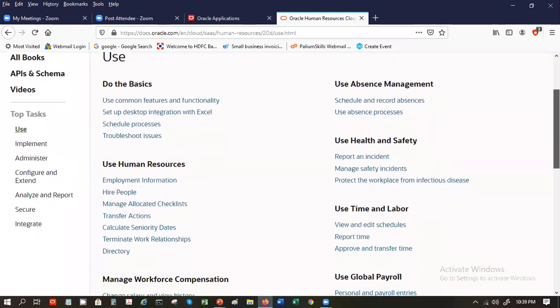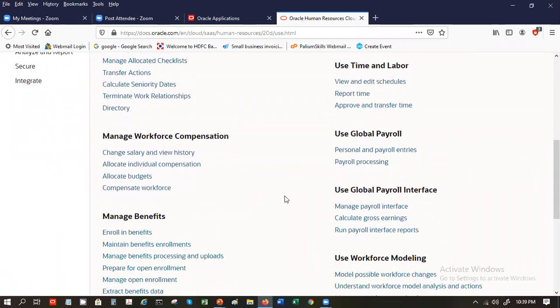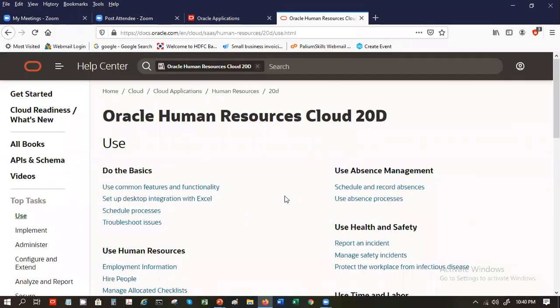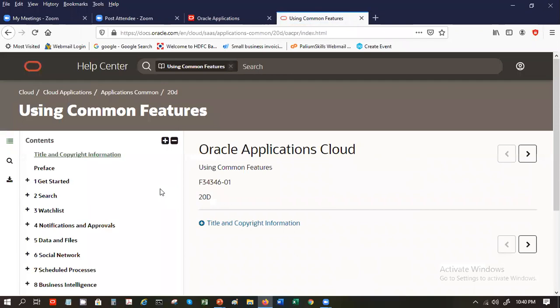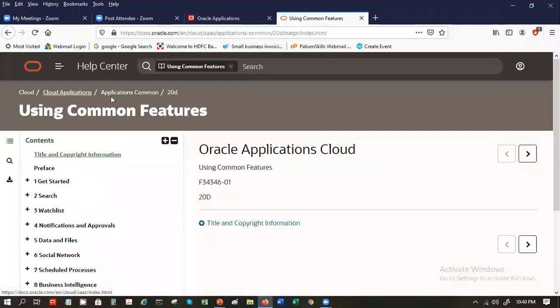Employment, hire people, workforce, changing salary, terminating work relationship, etc. So it has everything here. And if you want to see anything specific, like using common features and functionality, it tells you what it is and stuff like that.